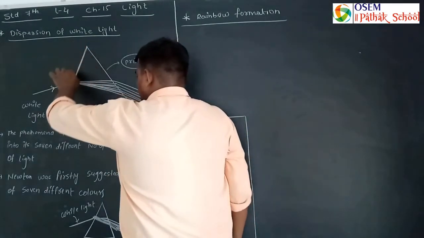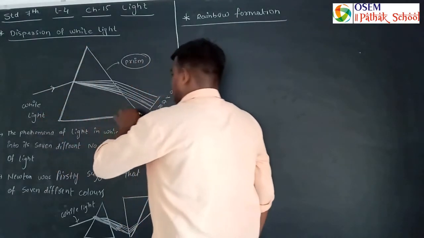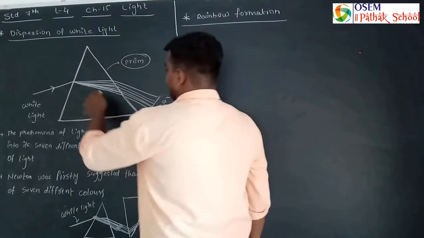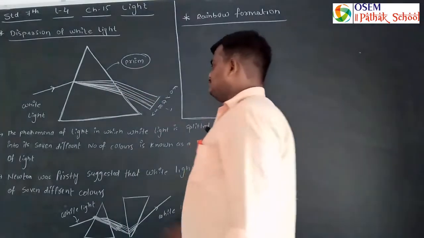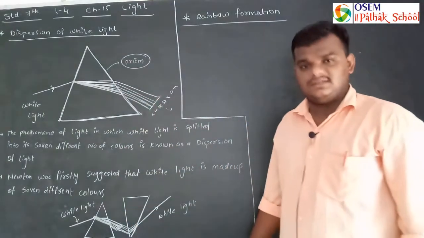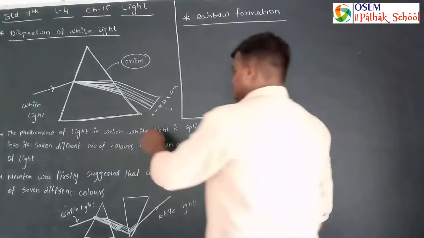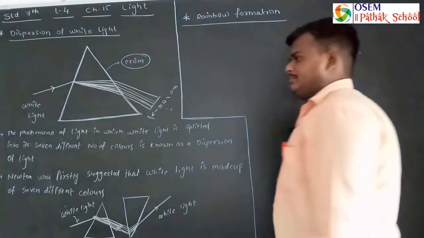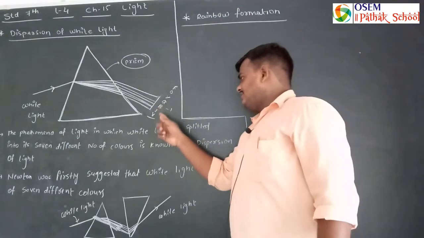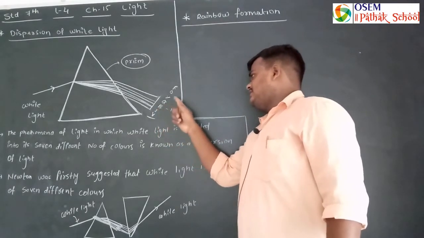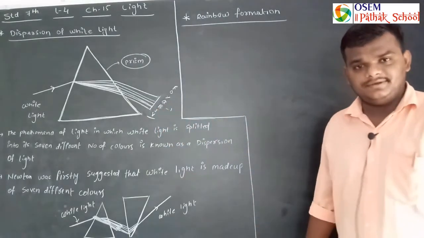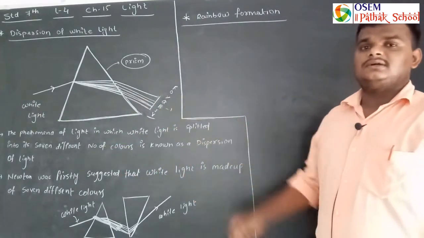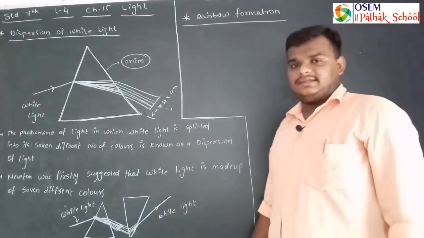When the ray of white light passes through a medium like a prism, it gets split into 7 different colors, and these colors are known as VIBGYOR from the top. So this is your VIBGYOR: violet, indigo, blue, green, yellow, orange and red. And this phenomenon of light is known as dispersion of light.